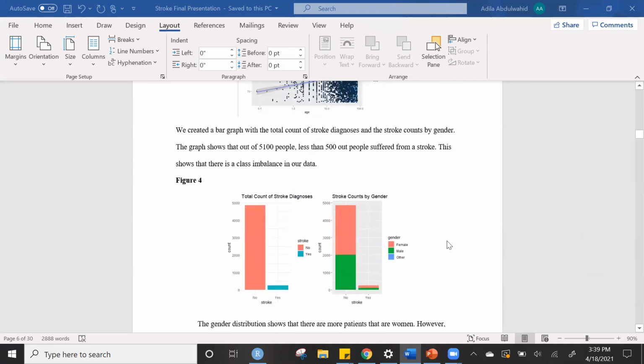Now, here is where we get to really break down each of these variables.